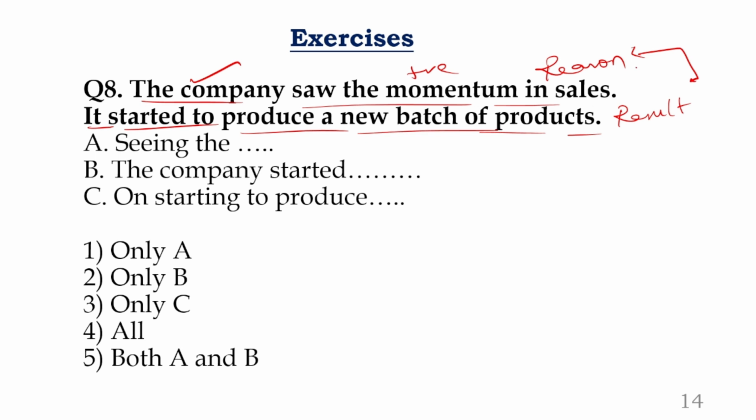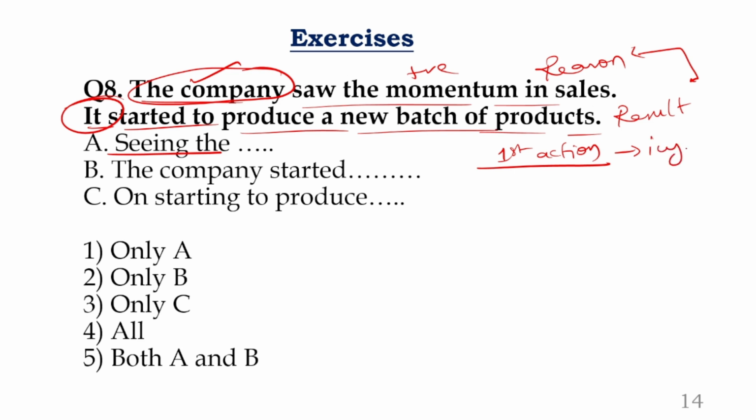So when you do that, it will become a lot easier. Look at this. First, seeing, as I told you before already, when the subject of the two sentences is same, you can pick the first verb, first action of the two sentences and change it into ing and start the sentence. Look at this. What is the verb here? Saw. What is the verb here? Started. Out of these two, which is the starting action? Seeing or starting? Seeing. First they saw, later they started.